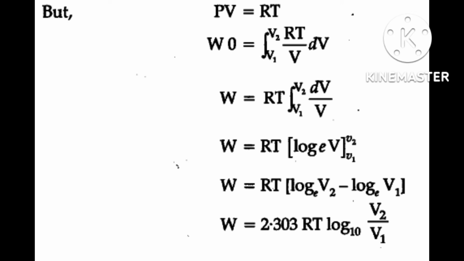Reversed means it may be compressed or expanded, backward or forward. A reversible process proceeds infinitesimally slowly by a series of equilibrium states.